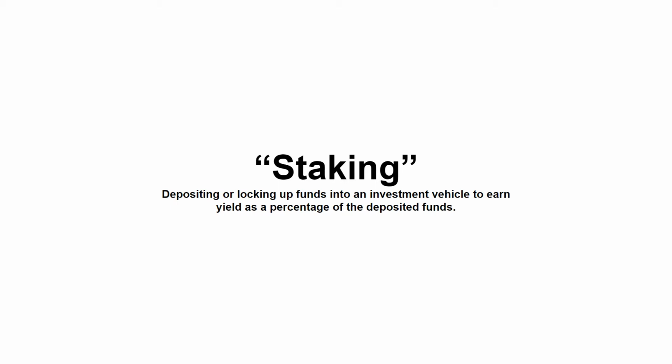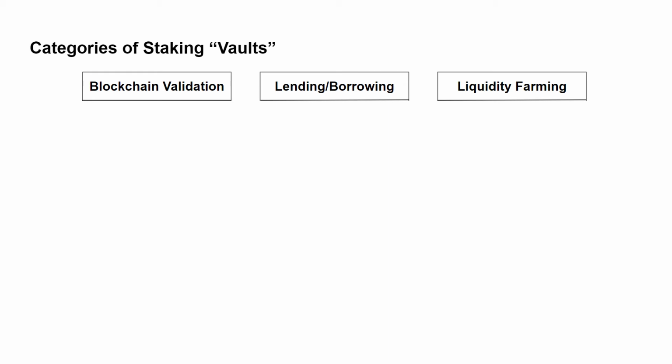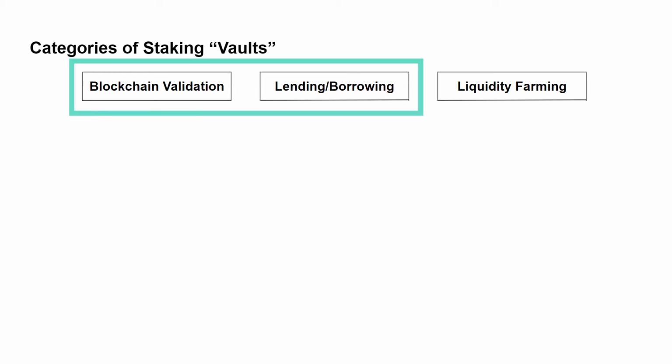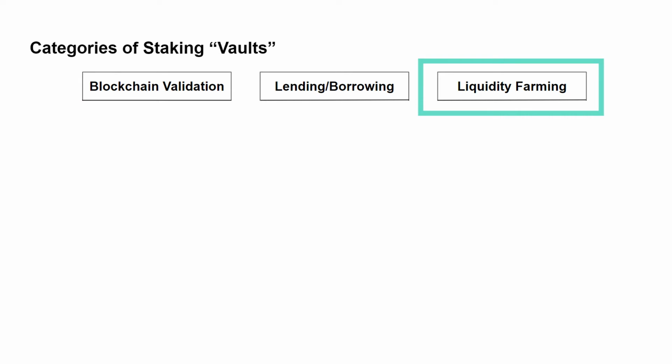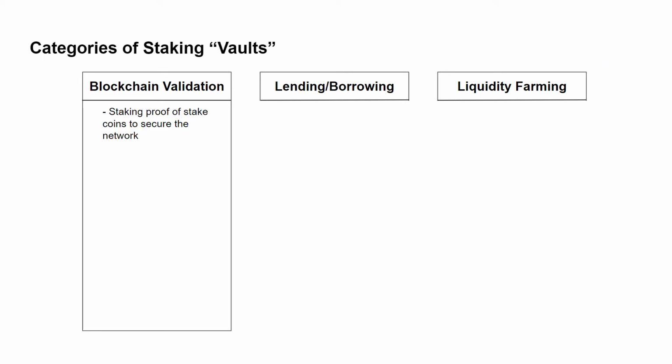Staking is a term used very loosely, but generally, it means depositing funds into an investment to earn yield as a percentage of the deposited funds. Staking can be separated into 3 categories in DeFi. I'll talk about the first 2 briefly, and then the last category more at length because that's where most of the confusion is. The first category is staking to earn a return by helping validate the blockchain.